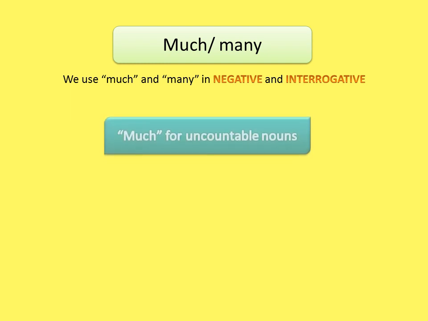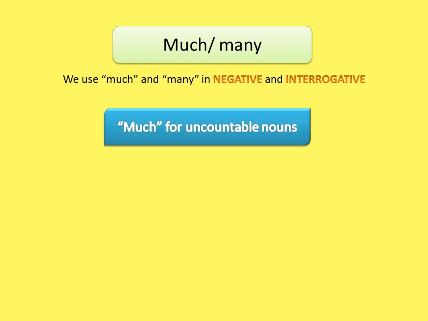Okay, the next, much and many. We use much and many in negative and interrogative. We use much for uncountable nouns. Example: in negative we say there isn't much milk in the fridge. We have isn't in negative, and we use much. Milk is uncountable, so we say much milk.